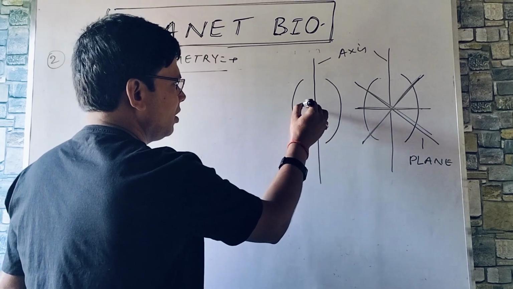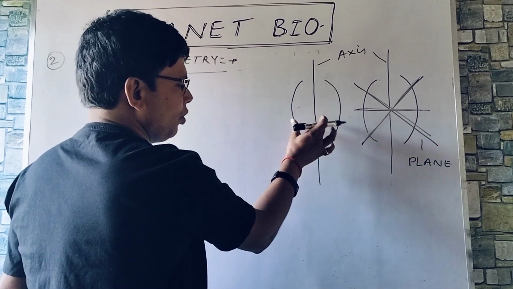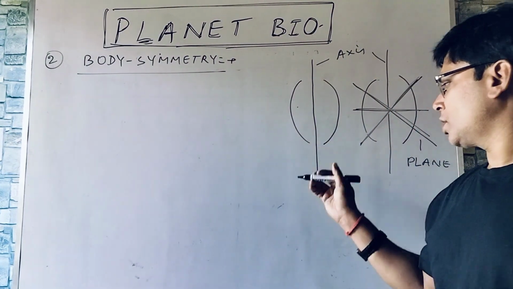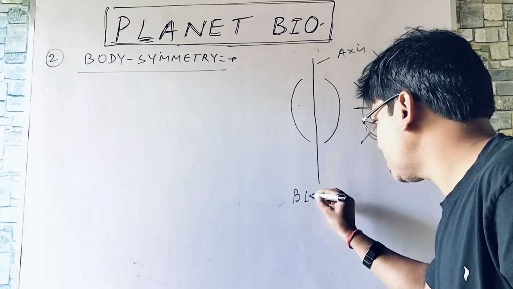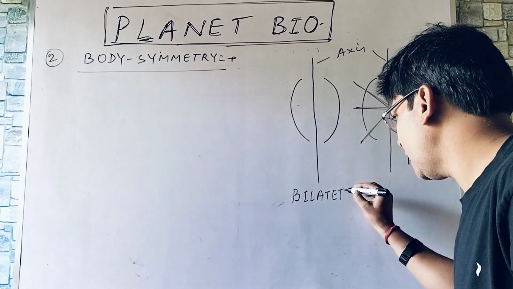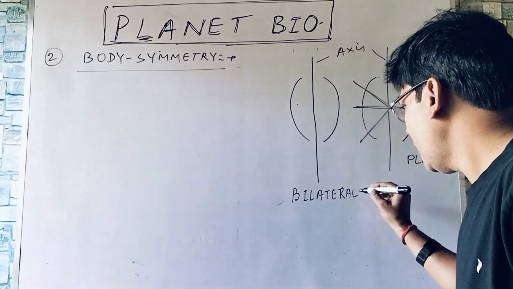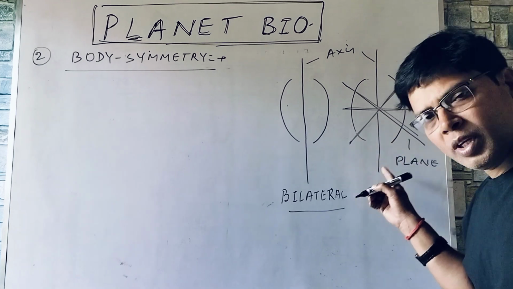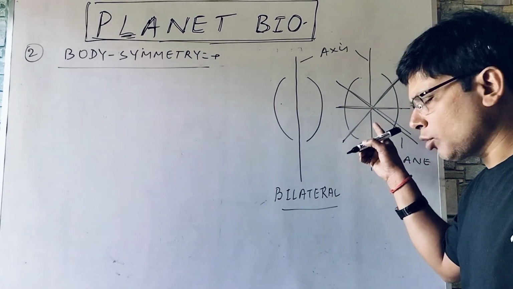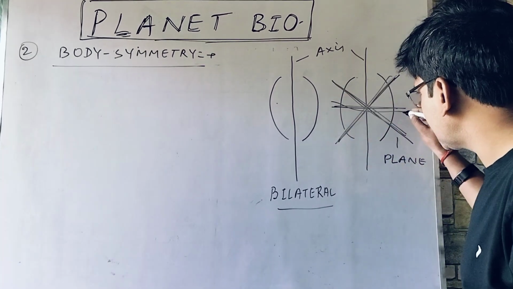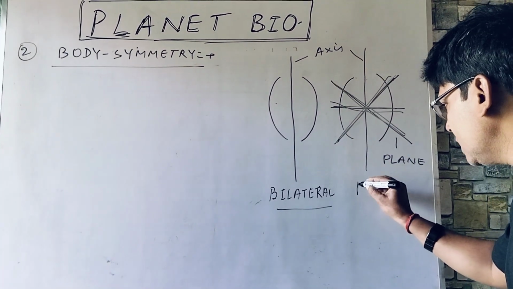This is right and this is left. So you can find a mirror image. So this is bilateral symmetry. And if the body is divisible into two equal halves passing through the center from any plane, this is radial.